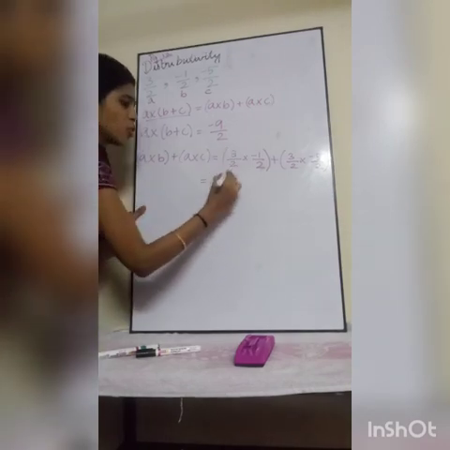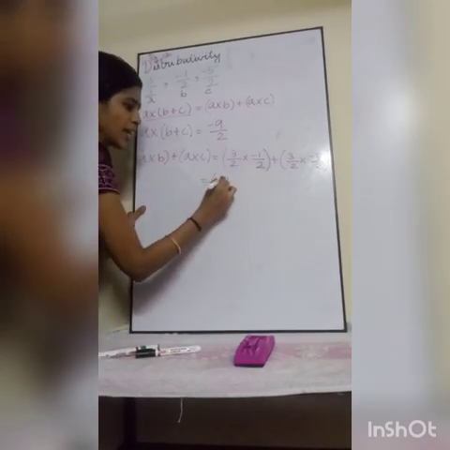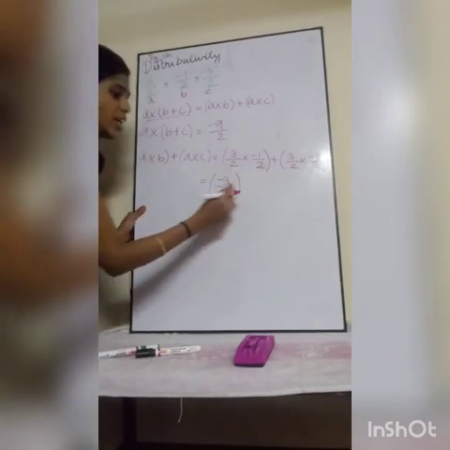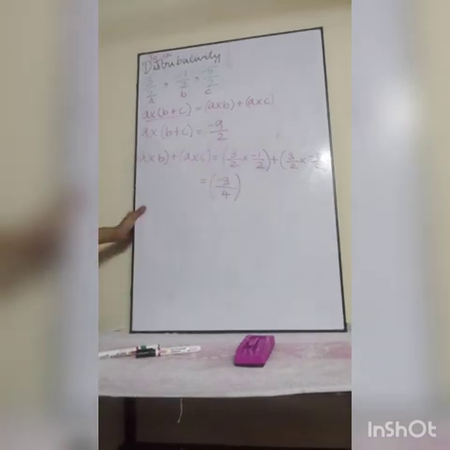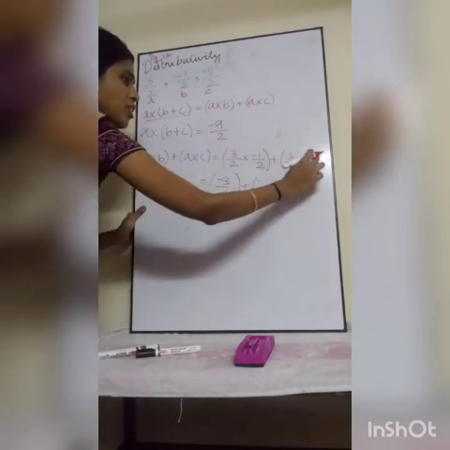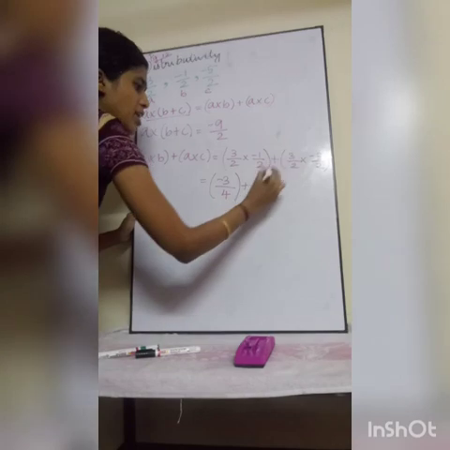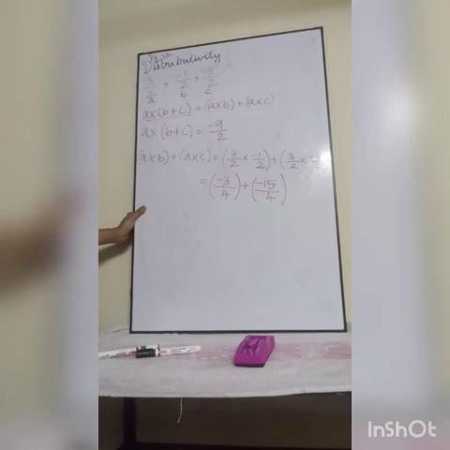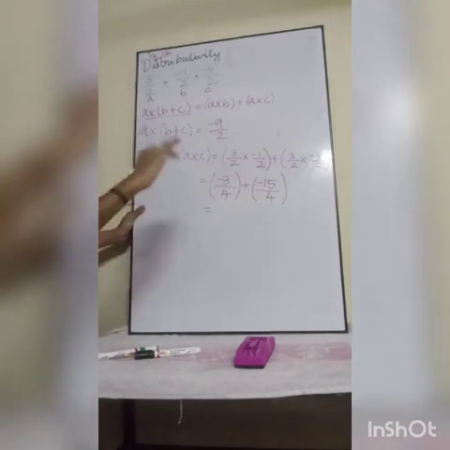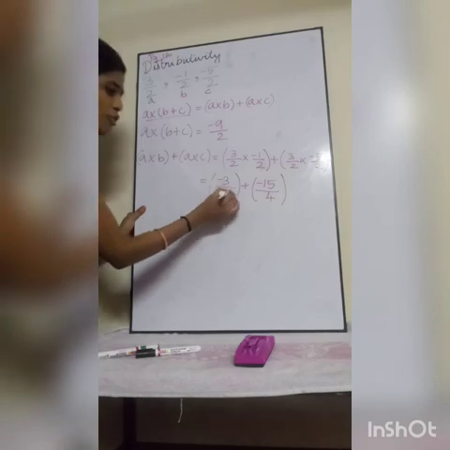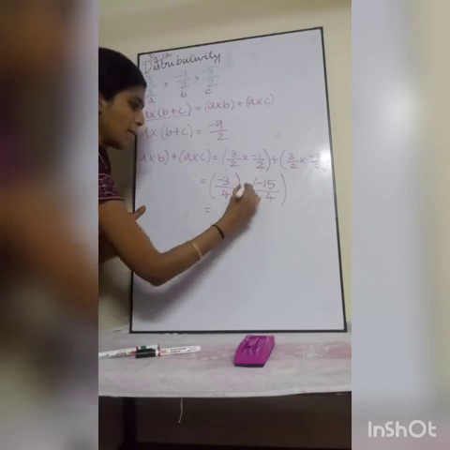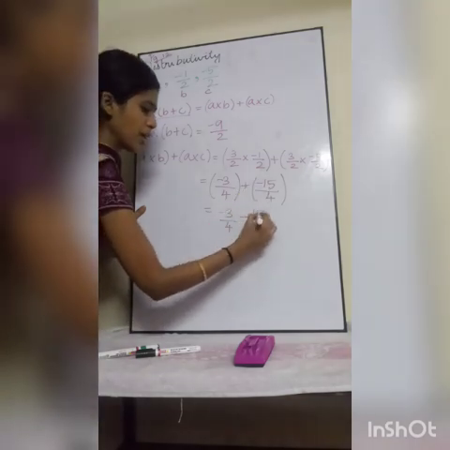Now 3 into 1 is 3, plus into minus is minus, divided by 2 2s are 4. This is multiplication, children. That's why I am multiplying the denominator also. Fractions, you have to do the same thing here. Plus 5 into 3 is 15, plus into minus is minus, divided by 2 into 2, 4. Okay. Now this is addition. So you should check whether denominators are the same. Here also 4, here also 4. Both are the same. Now minus 3 by 4 plus minus 15 by 4.